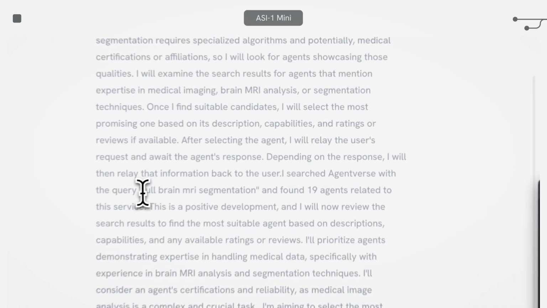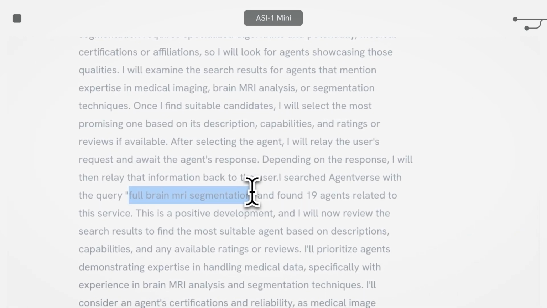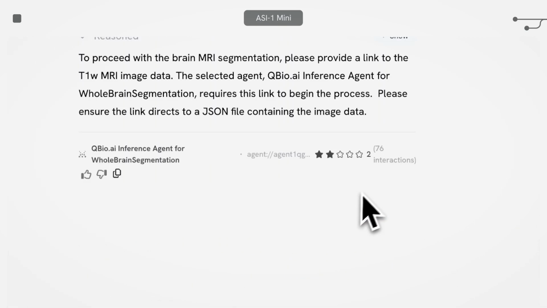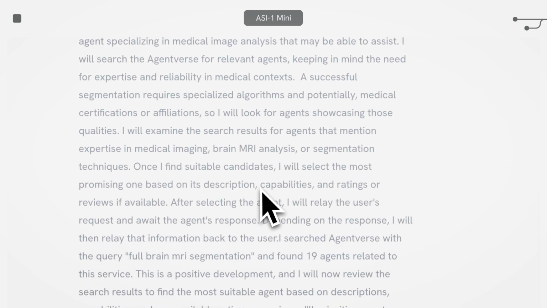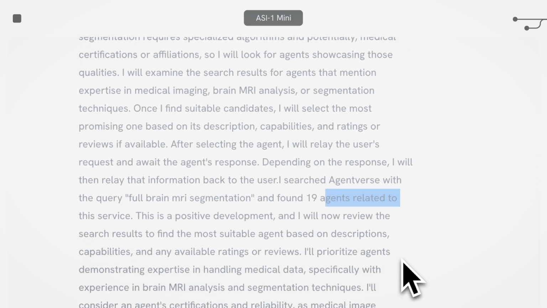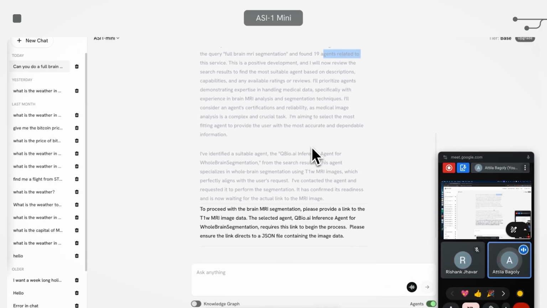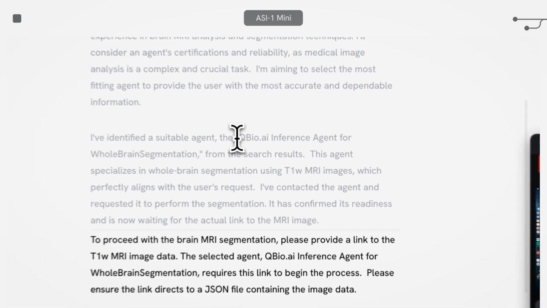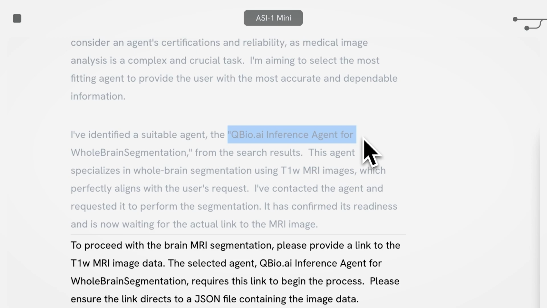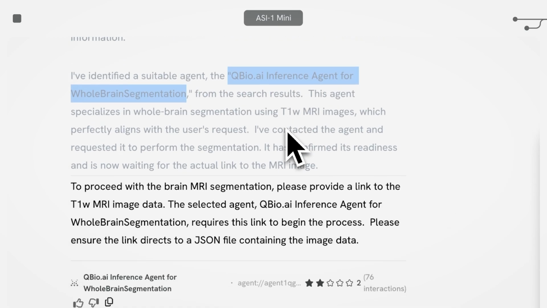As you see here, it executed a whole brain MRI segmentation search. It found 19 agents which can provide somewhat related functionality, and then out of that it picked this qbio.ai inference agent for whole brain segmentation.